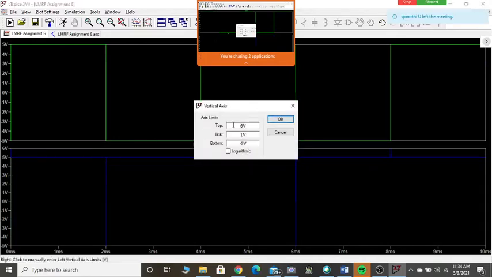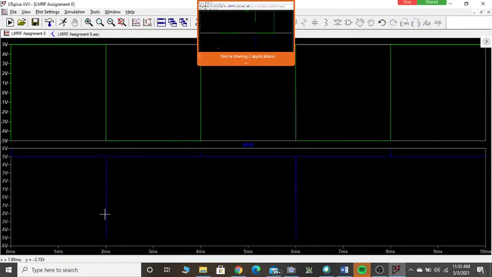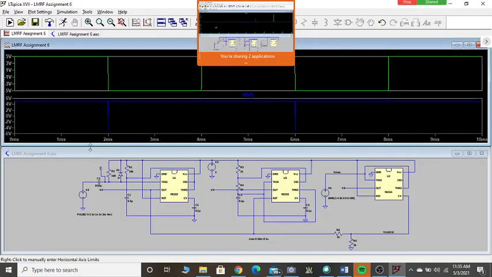Let me make the top as 4 and the bottom as around -6. See, the spike is coming down till -5. Can you see this spike going slightly above? It's not going. Now let me show you the impact of a change in the value of our CD.